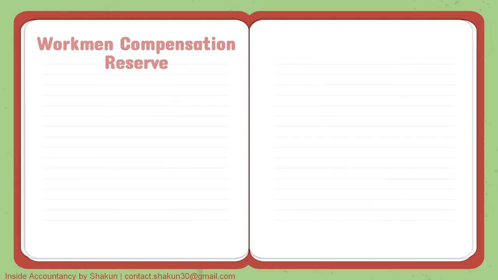Let's look at workmen compensation reserve again. I would like to point out that workmen compensation reserve is always distributed in the old ratio. Now there are certain cases associated. Let's talk about them one by one. So the first case is when no claim against workmen compensation reserve is given.